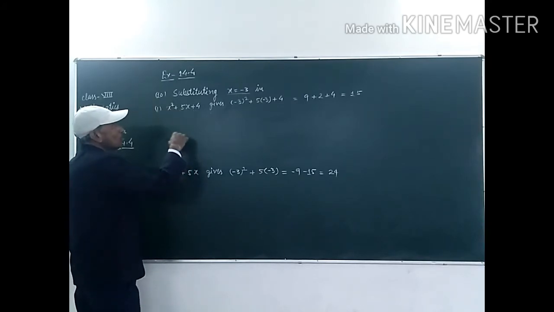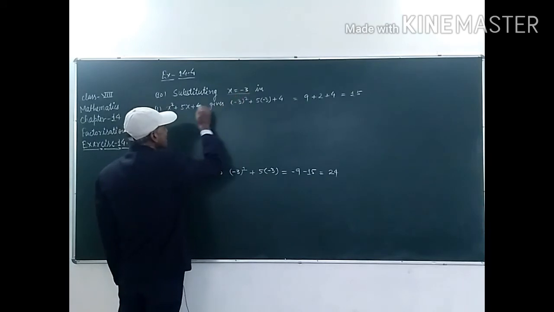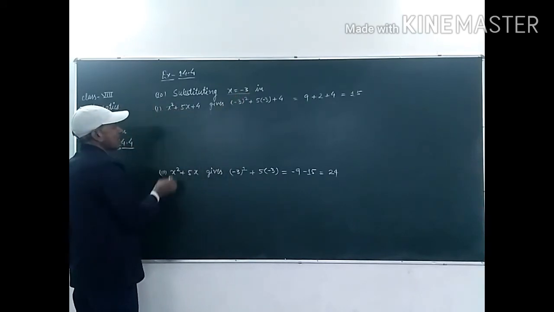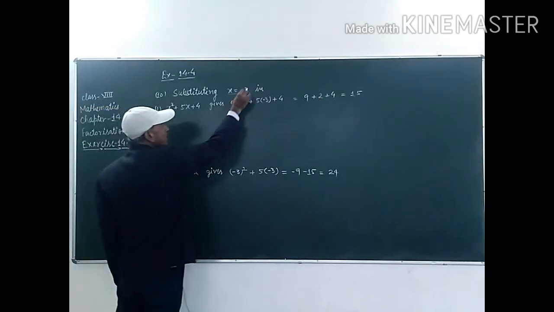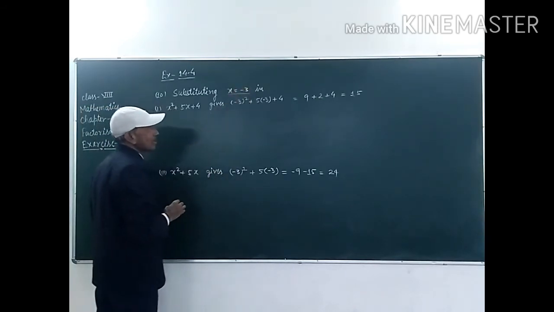We have to put the value of x in this expression, or in place of x we have to write minus 3.